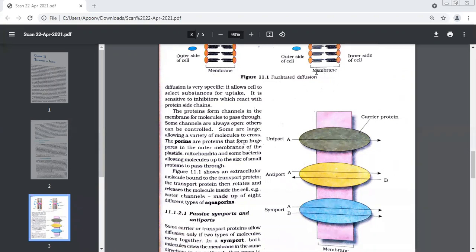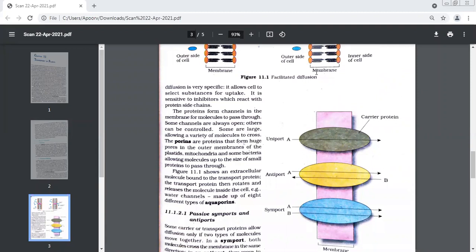Now, porins can allow which kind of materials? Can they allow all materials, any gradient, or is there a restriction? Hydrophilic substances, ma'am. They form two types of channels. What are the two types of channels they form? Some channels which remain open all the time, and some channels which open for only a limited time. Okay, is it clear? Yes, ma'am.